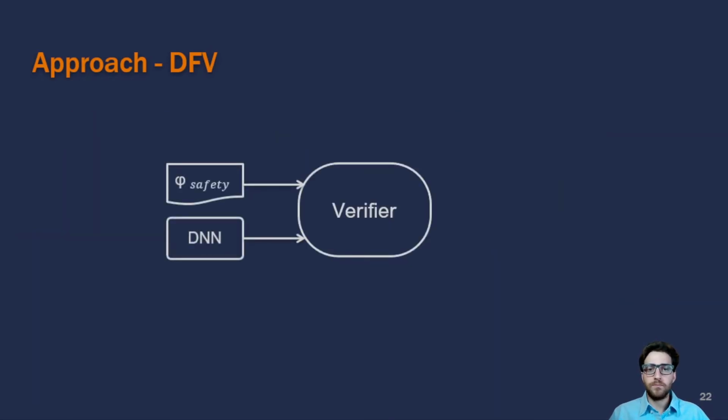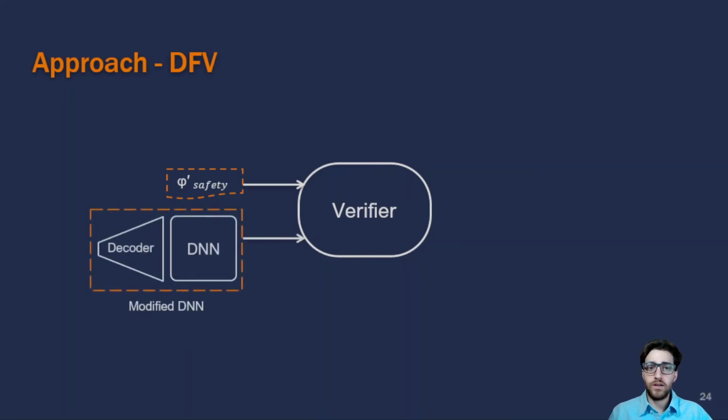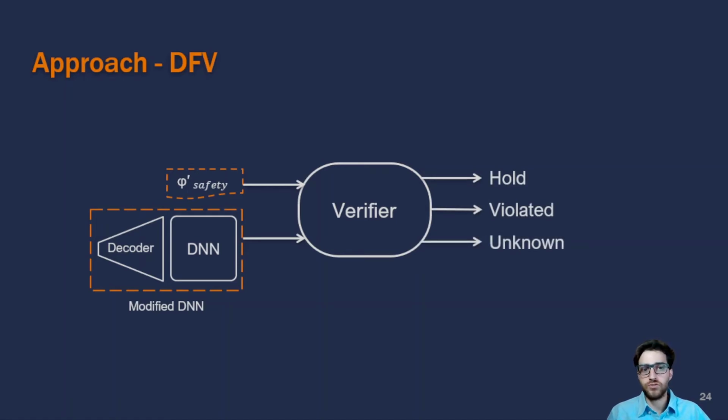So to recap a little bit, we started by having a verifier that receives a regular safety property and a regular DNN. So in order to make verification distribution aware, we need to update the property to consider the new input boundaries, and update the original DNN to consider the data distribution by appending the decoder block of the VAE in front of it. So these are going to be the new inputs for our verifier, and it's going to output the same possible results as before: that the property holds, is violated, or unknown in case none of the first two can be determined.